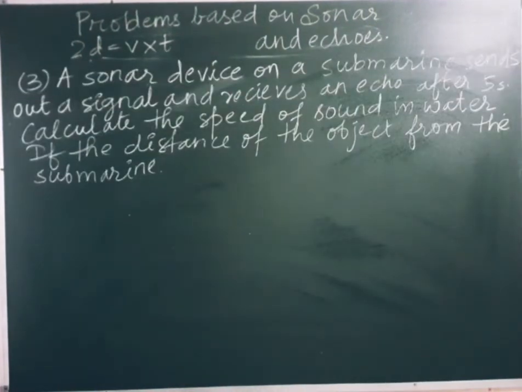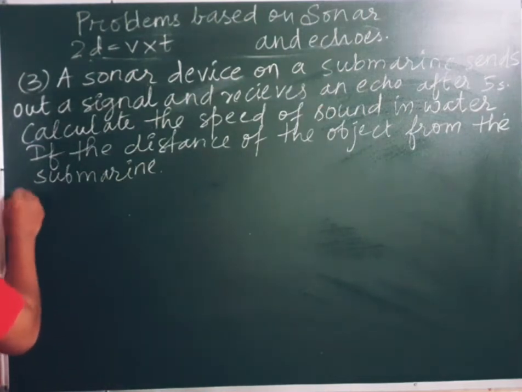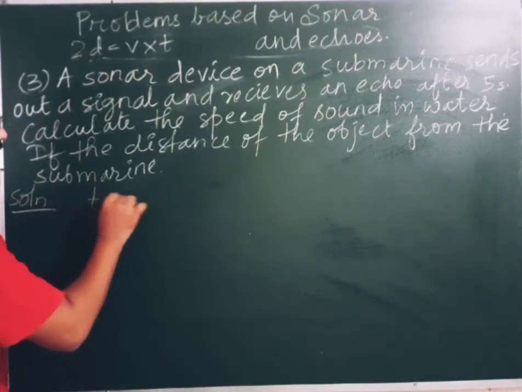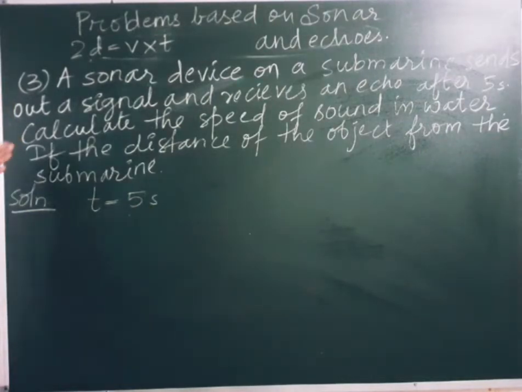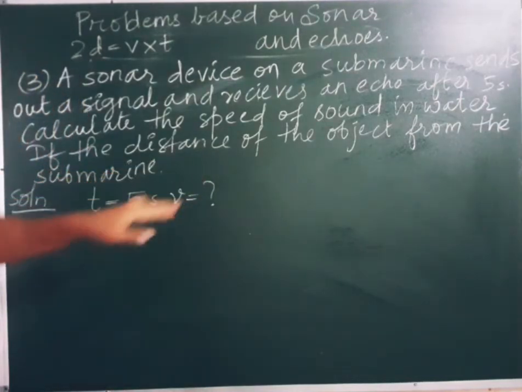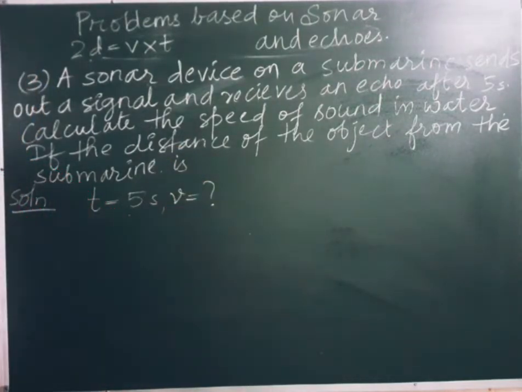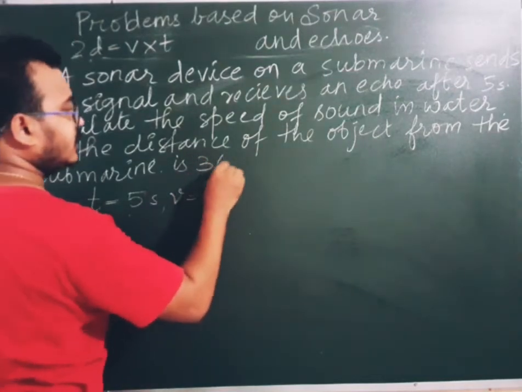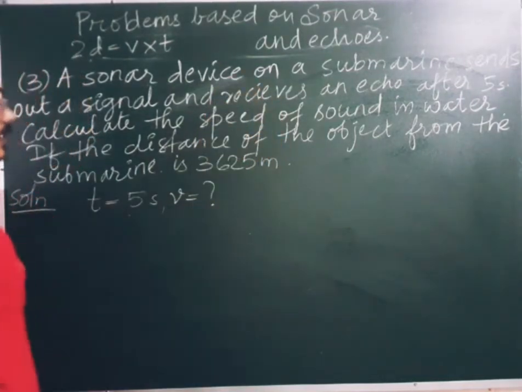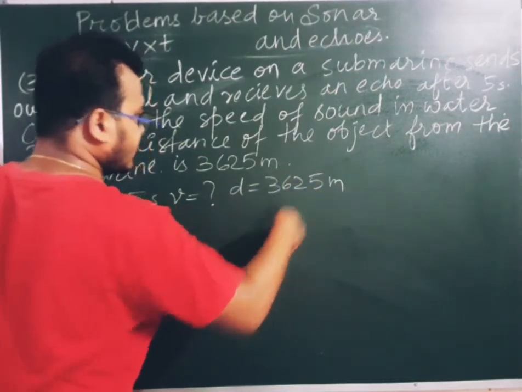Third question, what is given? A sonar device on a submarine sends out a signal and receives an echo after 5 seconds. So the time period is how much? That is 5 seconds. Calculate the speed of sound in water. What do you have to find? You have to find the speed, that is V, if the distance of the object from the submarine is 3625 meters. If this is the distance, then you have to identify what the actual speed is.